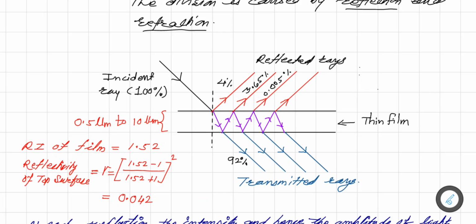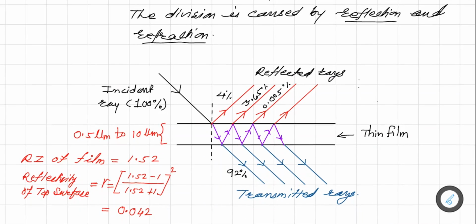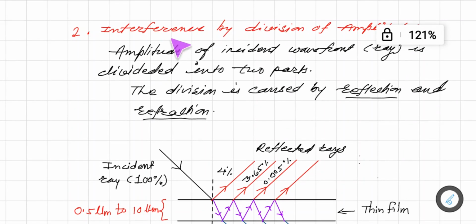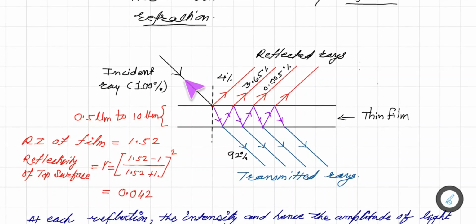That interference pattern is called, as we saw, interference by division of amplitude. So part of amplitude is reflected, part of amplitude is transmitted. Again some part is reflected here and again it is transmitted. So these reflected rays form an interference pattern.